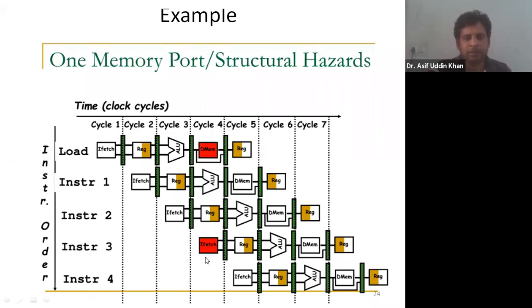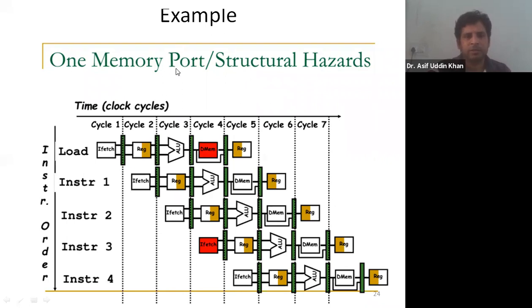So here in this case, you see an instruction is fetched from the memory, and here data is written into the memory. So both of these instructions are using the memory. Now the problem is, if the memory has only one port, then a problem will arise. Which instruction will access the memory? So there is a conflict. This is known as a structural hazard.